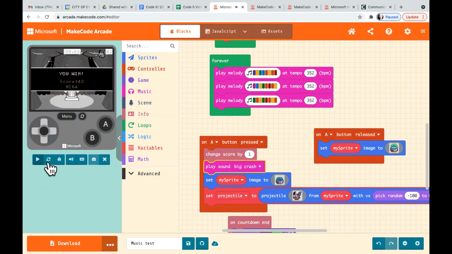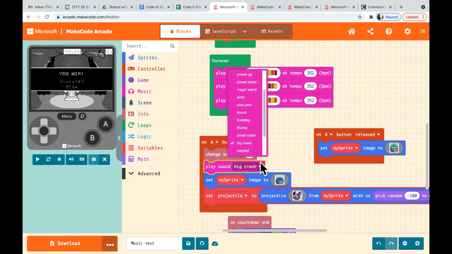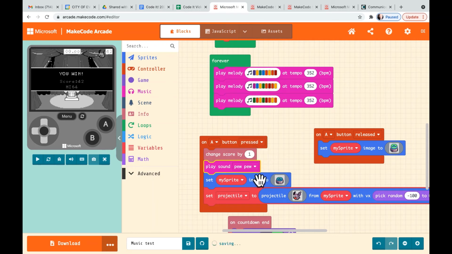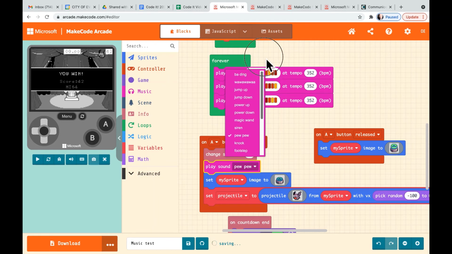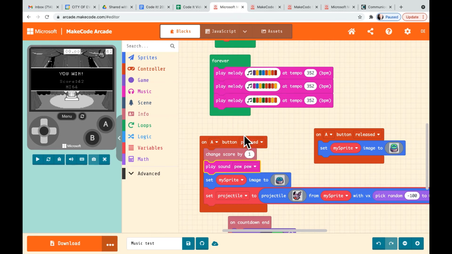I don't think that's a flattering sound for that game. It doesn't really work. For me, I would choose the pew pew, or I would choose the first one that I had, the ding. But I don't know. I wish I had a flap sound, but I'm going to go with the pew pew. It's a game, and it makes a little bit more sense to me. So again, now we play the game.